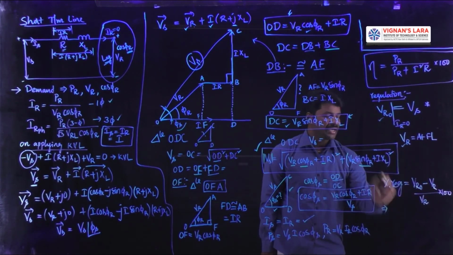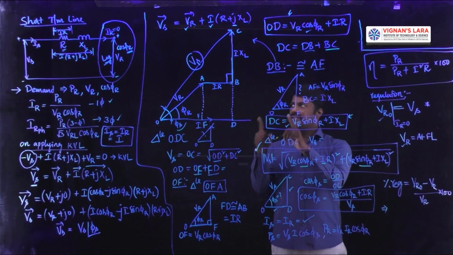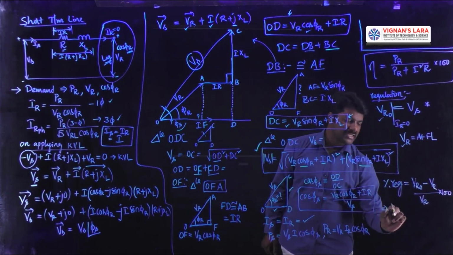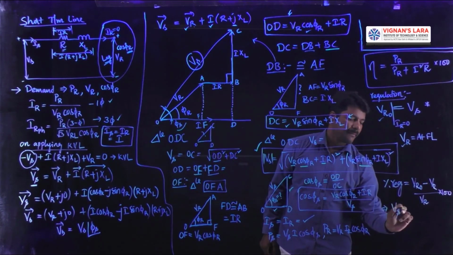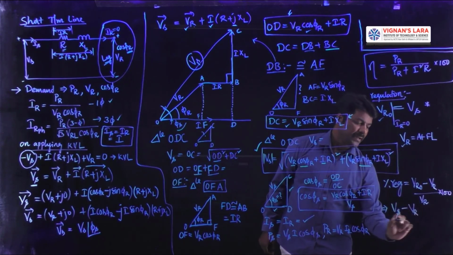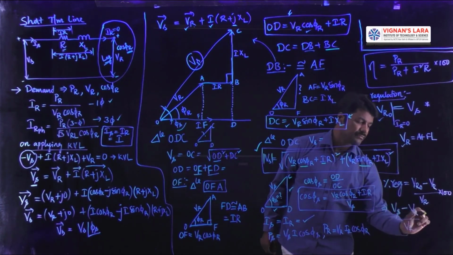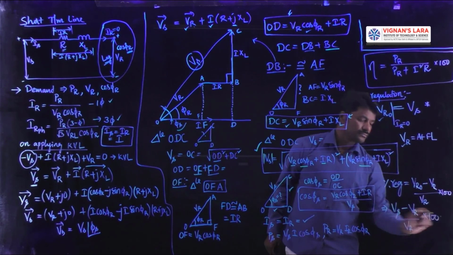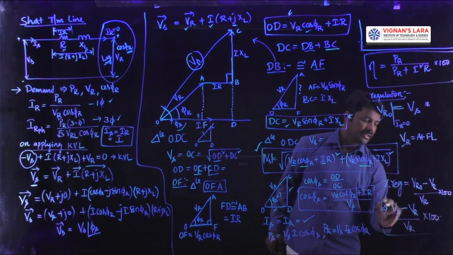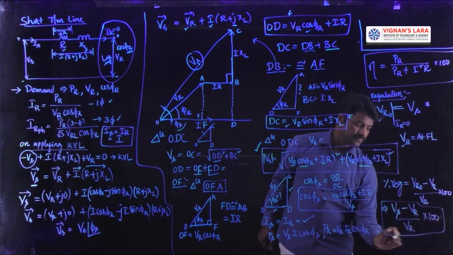What is VR0 for a short transmission line? For this short transmission line, it is (Vs minus VR) by VR into 100. This is the way to calculate the regulation.